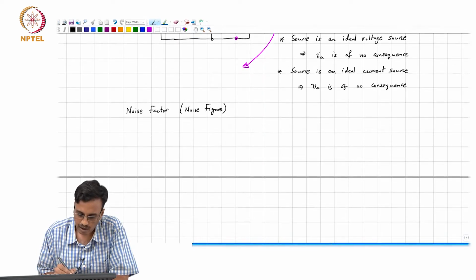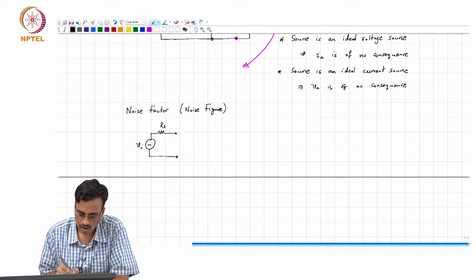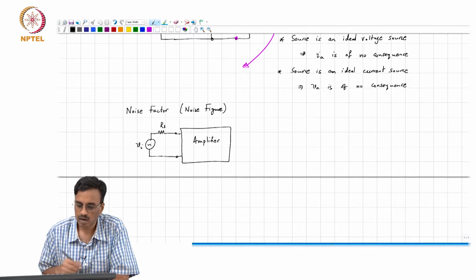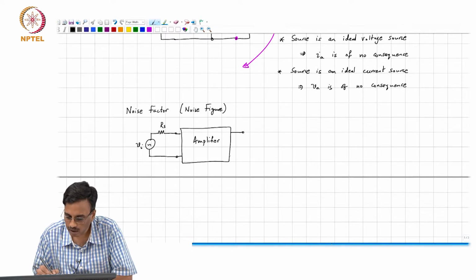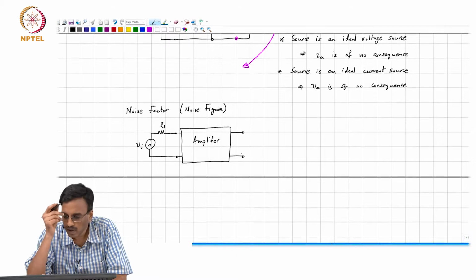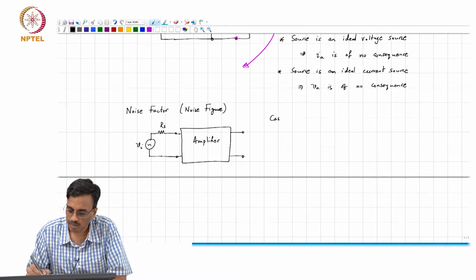We have our source and we have our amplifier or filter or whatever you have, with a whole bunch of internal noise sources, and you look at the output.